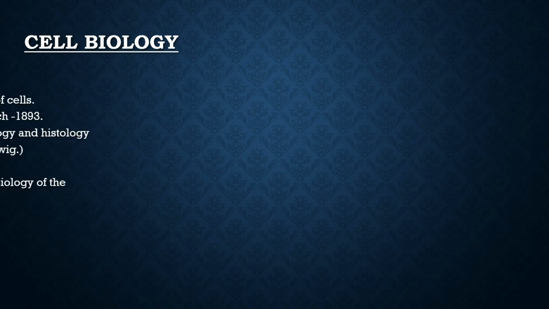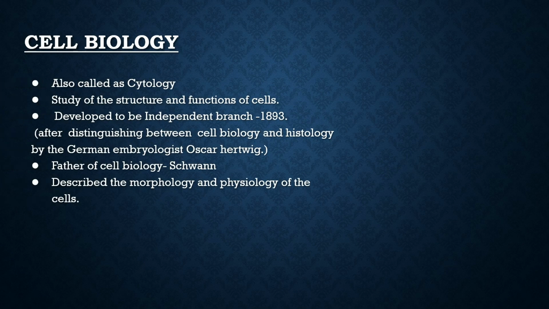What is cell biology? Cell biology can also be called cytology. It is the study of structure and functions of the cells. Cell biology was developed into an independent branch in the year 1893, after a German embryologist, Oscar Hertwig, distinguished between cell biology and histology.